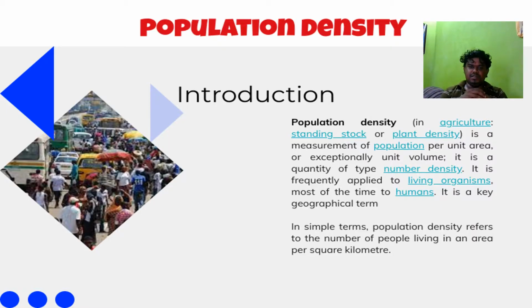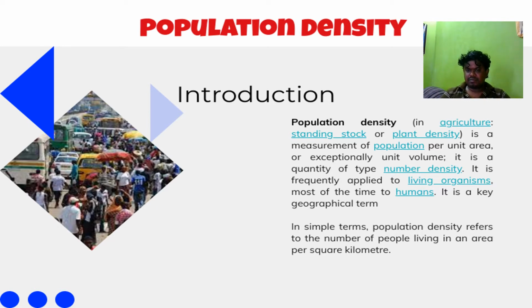What is population density? Population density is a measurement of population per unit area or, exceptionally, unit volume. So it is a quantity type of number density. It is frequently applied to living organisms, so most of the time to human beings. So it is a key geographical term. Every decade, the census of India also applies this concept for population counting.